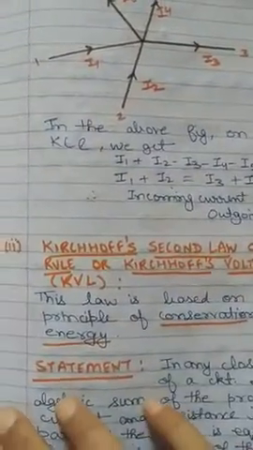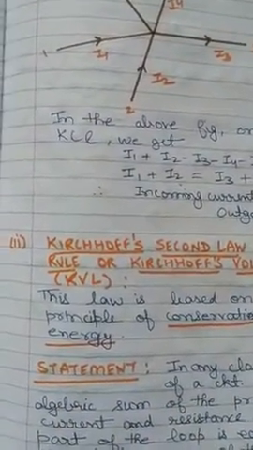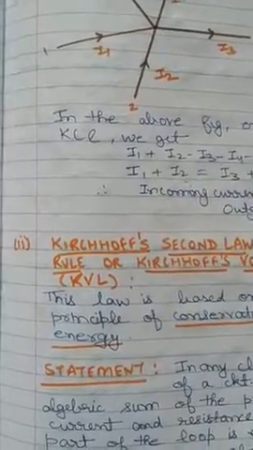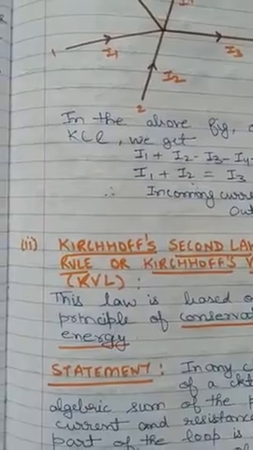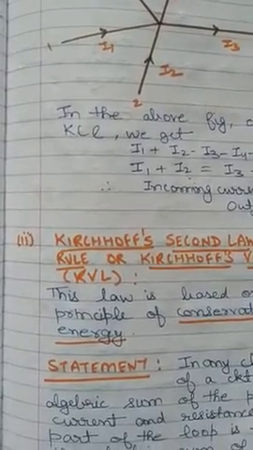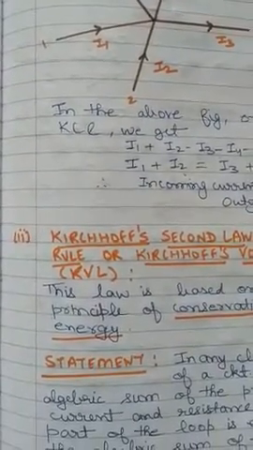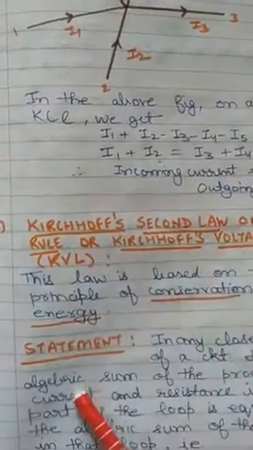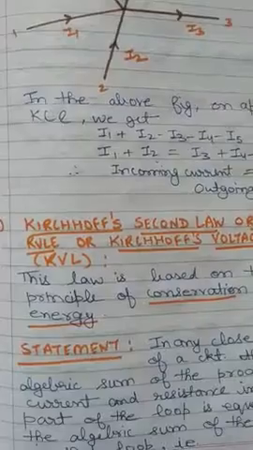Next, the statement, because this topic is very important. Sometimes in 2 marks or 1 mark, only the statement is asked, and in 3 marks you will be given a circuit to find the current flowing in different parts. So that is why the statement, this principle for 1 mark, all these things are very important.